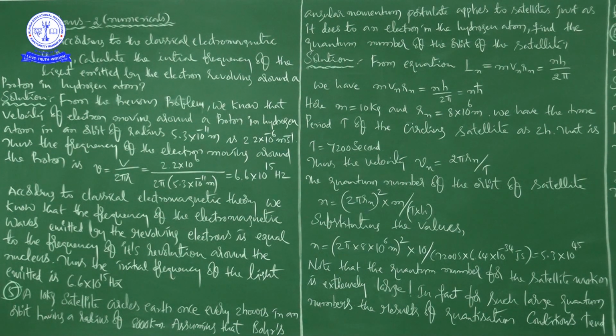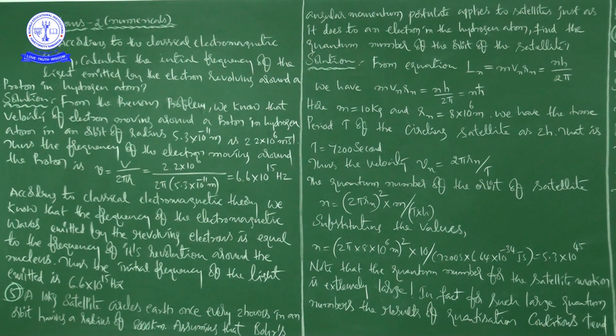the velocity of electron moving around a proton in a hydrogen atom in an orbit of radius 5.3 into 10 to the power of minus 11 meter is 2.2 into 10 to the power of 6 meters per second. Okay, right. And you can find the frequency. That is the frequency of the electron moving around the proton.